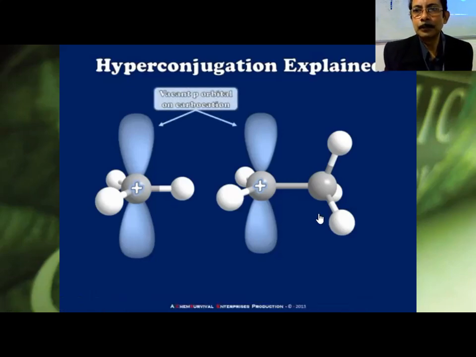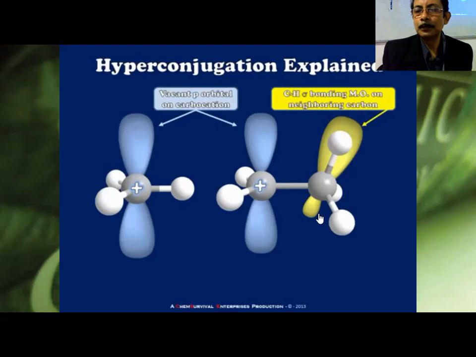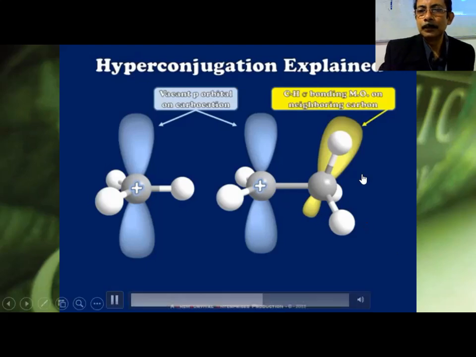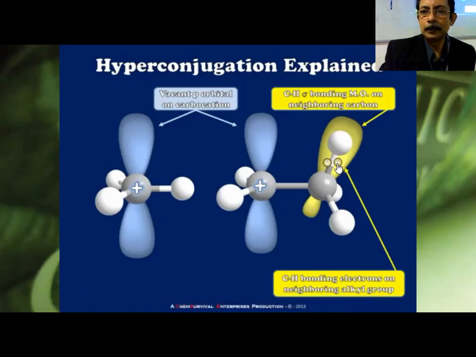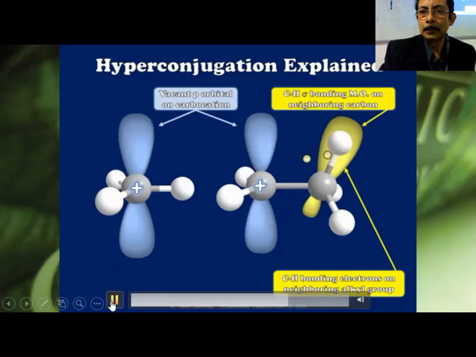Now, what's different between the ethyl and methyl cations is that the ethyl cation has a neighboring C-H sigma bonding molecular orbital. And this bonding molecular orbital is actually filled with electrons. This is the vacant orbital. We also know that these electrons, though I've drawn them here in between the two bonded atoms, actually have free run of that entire volume that is defined by the molecular orbital. So they can run all around, up and down. And as you notice, occasionally they find their way over.